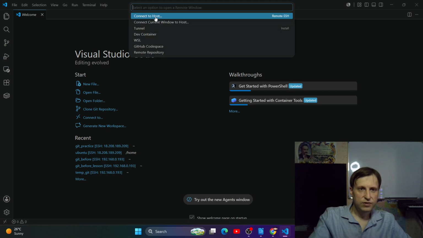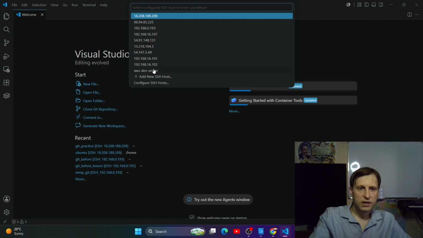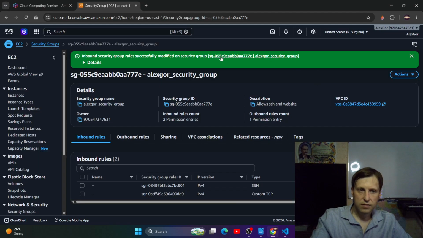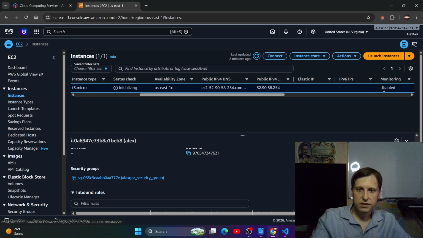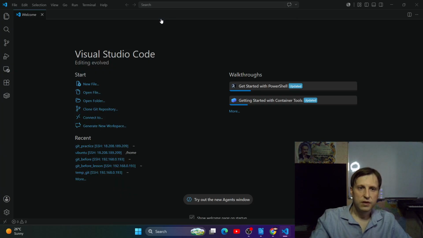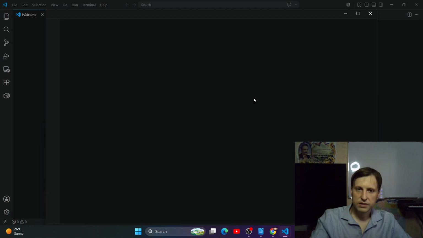Remote SSH, connect to host, and here add new SSH host, right? Ubuntu. Okay, let's go to my instances and let's copy this one more time. Control C, Control V, this one, and connect.